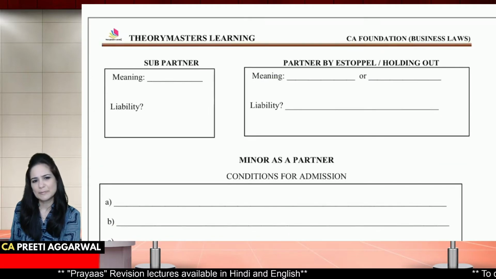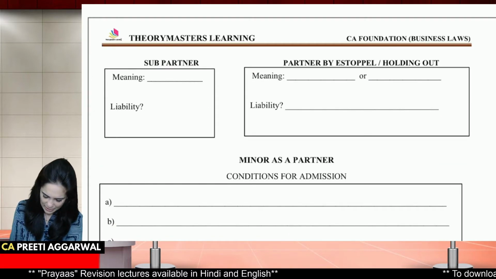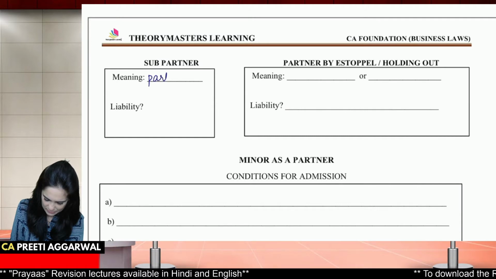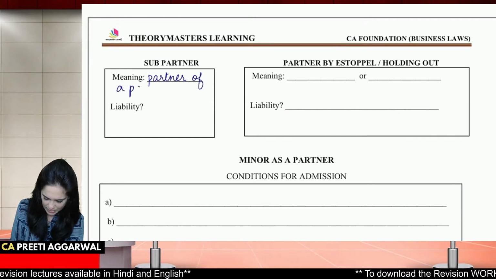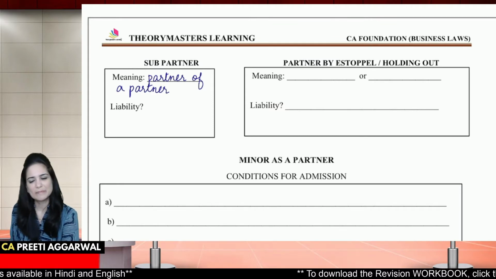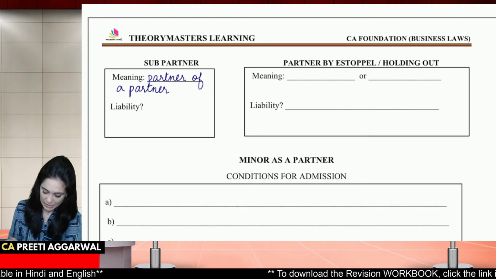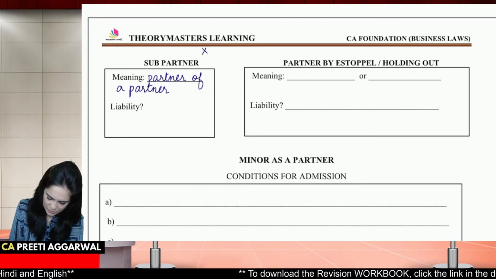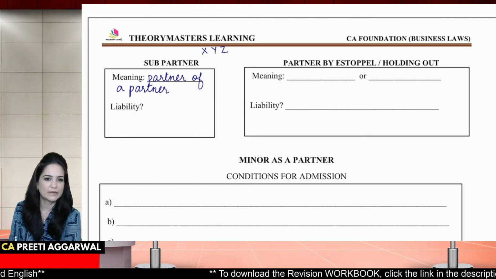Then what is a sub-partner? See, sub-partner means partner of a partner. So who is a sub-partner? He's partner of a partner. Now let's say that X, Y, Z, they are three partners.